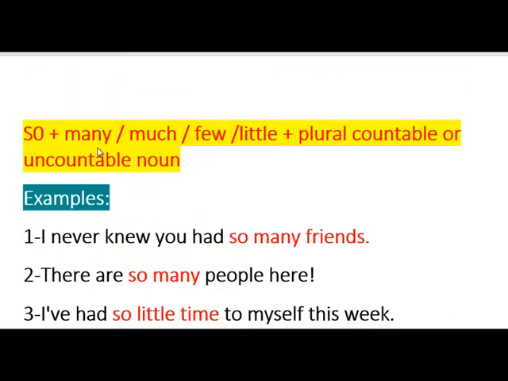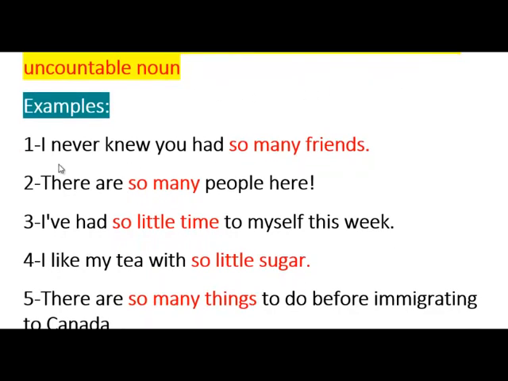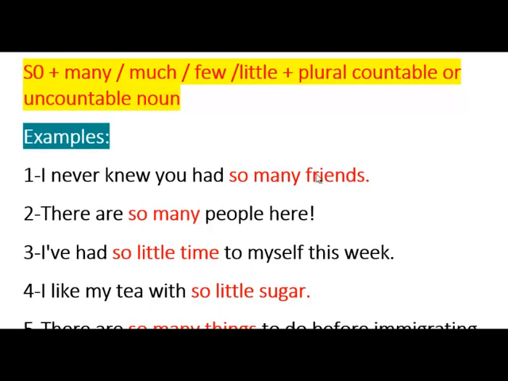We use "so" with many, much, few and little, plus nouns, which could be plural countable or uncountable. Here are examples. I never knew you had so many friends. So, many, and friends: countable, plural noun.